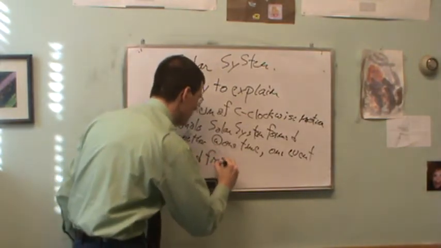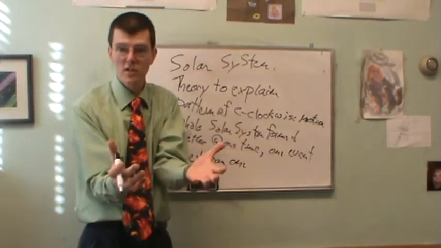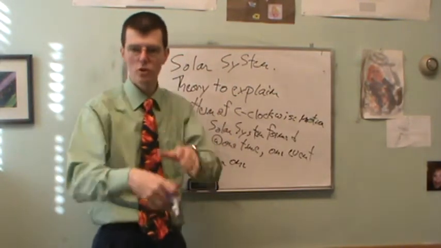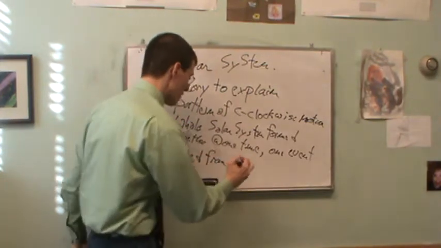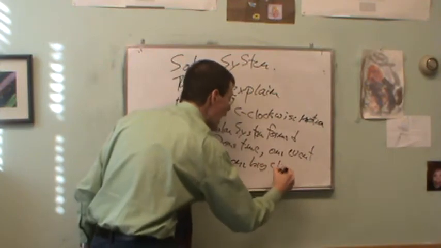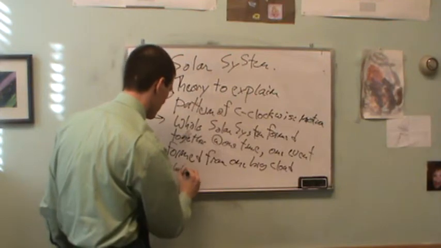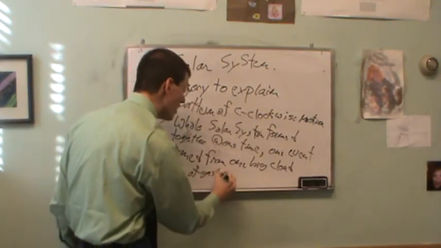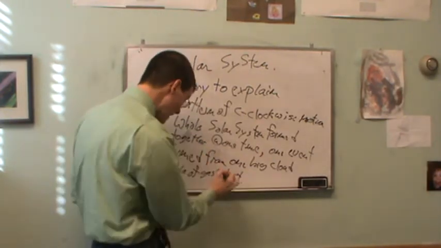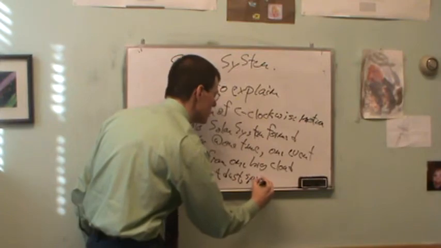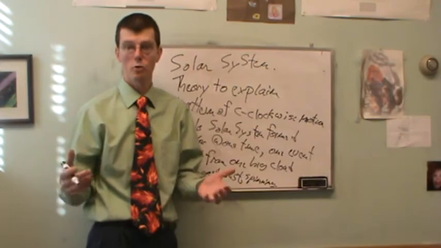So what would it have formed from? Well, we know what the sun is. The sun is a big cloud, mostly gas: 70% hydrogen, 28% helium, 2% everything else. So that must have been what this initial object mostly was. One big cloud, the word is nebula, of gas and dust too. You've got to have some solid stuff if you're going to make the Earth. So there must have been one big nebula of gas and dust that was spinning, and then this must have broken apart into pieces. And why would it break apart? Gravity will break it apart.